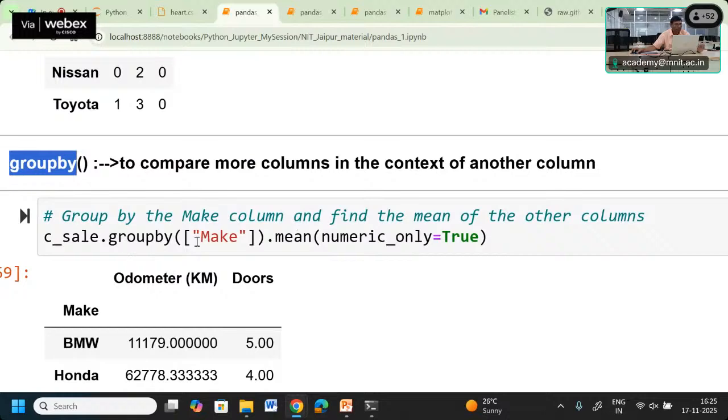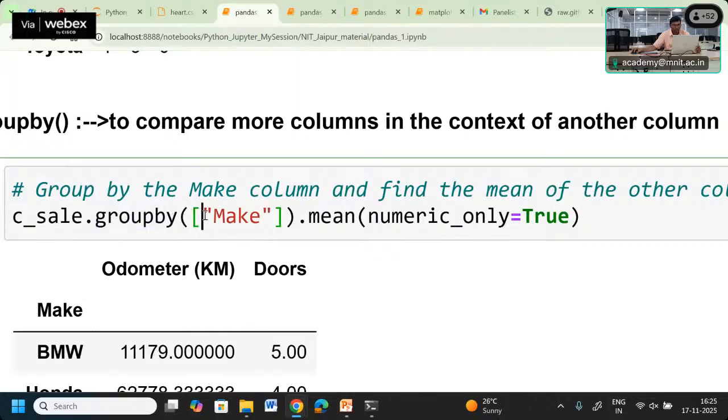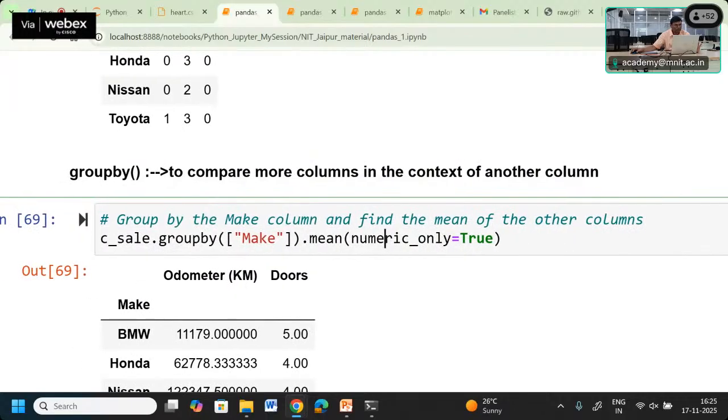So we are using the data frame groupby make, and then we are going to find out the mean functionality, where the mean we are going to compute only for the data which is numeric. If it is not numeric, such kind of column will not be considered here.